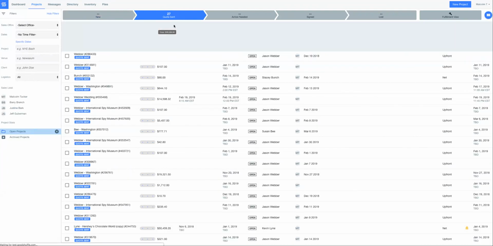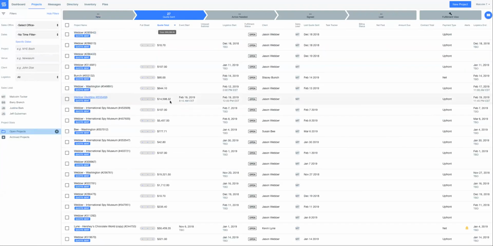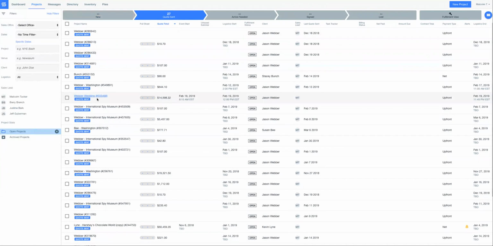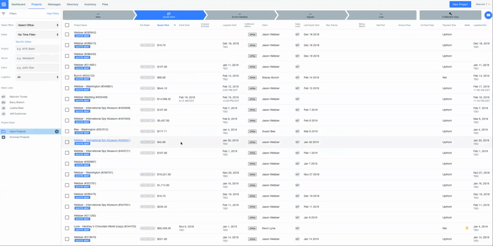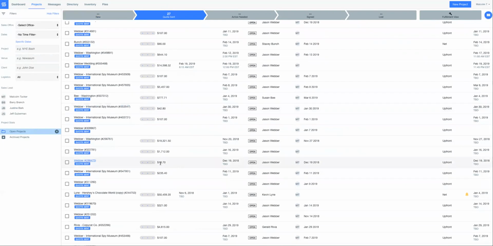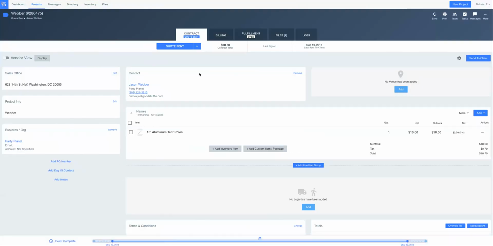If I filter down just by quote total, I can see I've got a few bigger numbers here, such as this wedding one for almost $15,000, and this is going to help me identify which projects I might want to revisit, because if it's just a $10.70 project, I may not need to rekindle that as much. I might just mark that project as lost. And just so you know, folks, it's super easy to mark projects as lost. Just click in, and if a project's not moving forward for whatever reason, just click the project status and then click lost.